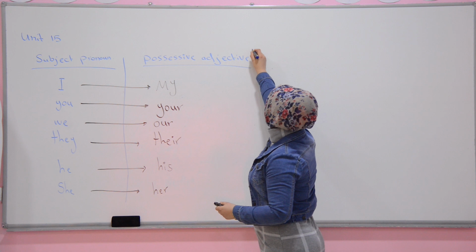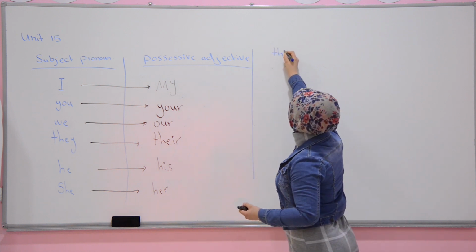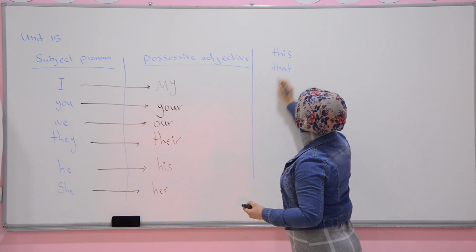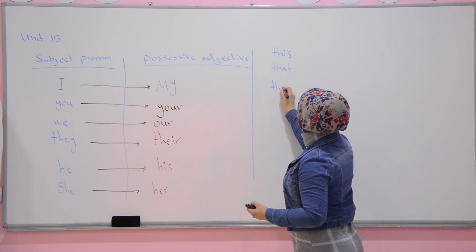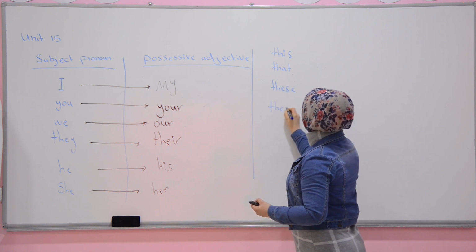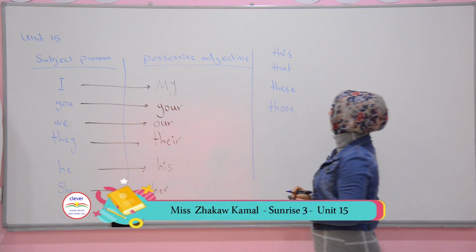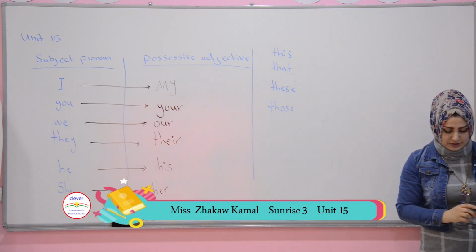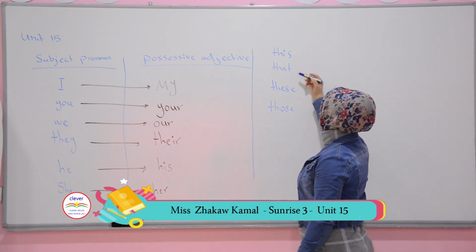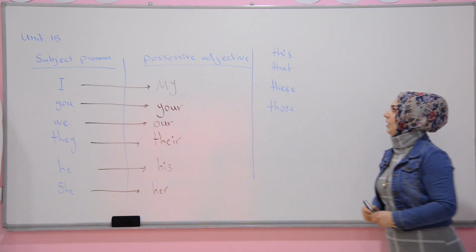In this unit, we also have this, that, these, those. Okay?